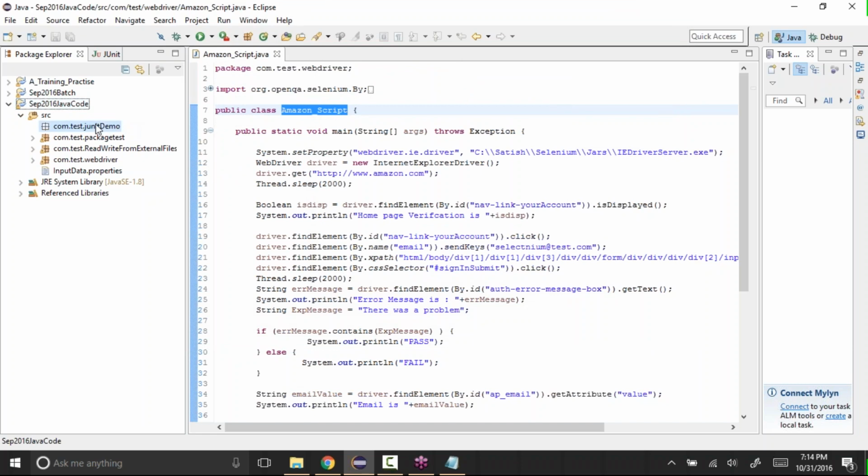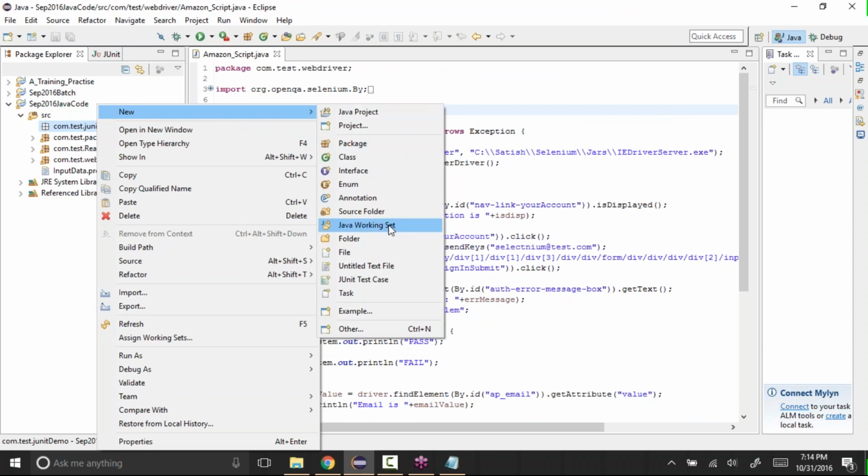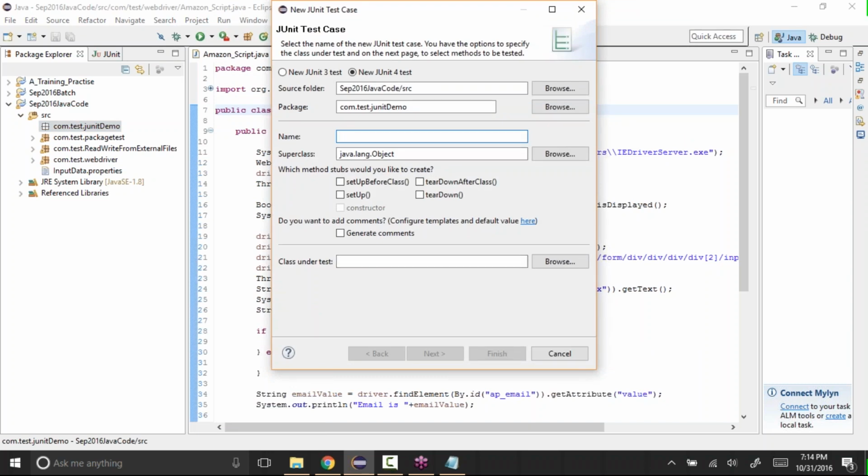We already associated it, and now instead of creating a class, we can create a new JUnit test case. So we don't need to create a class. Instead of a class, we'll create a JUnit test case, and we need to give some name to it. What is the class name that we want to create? Let's say I'll give it as introduction.